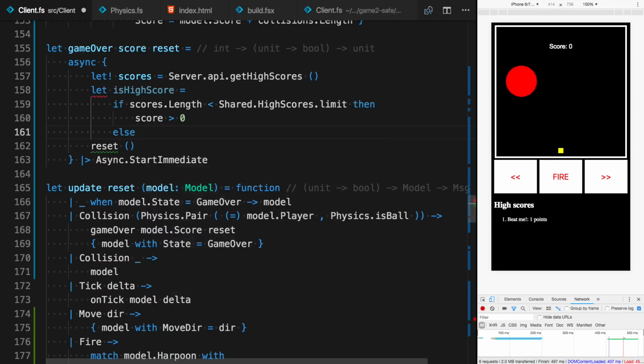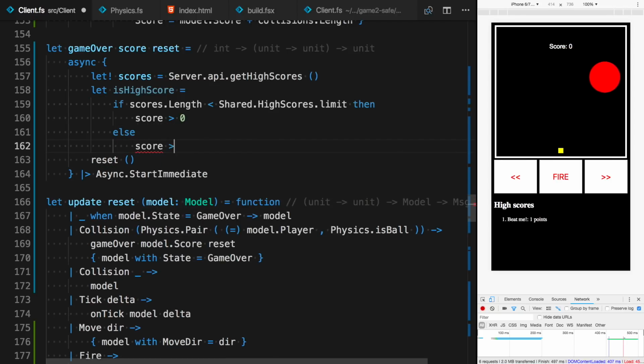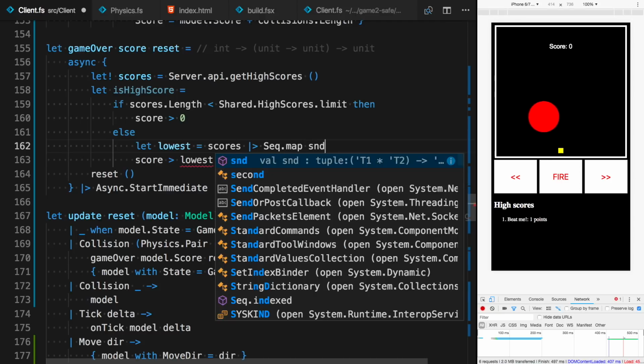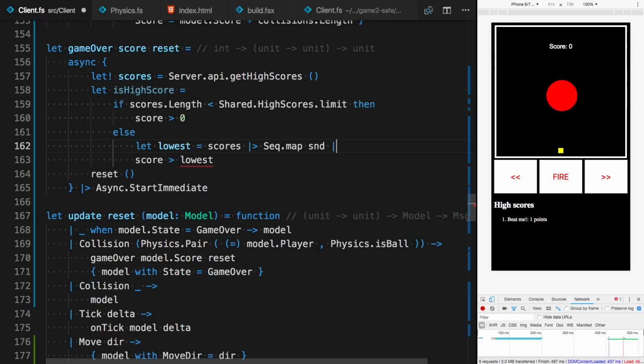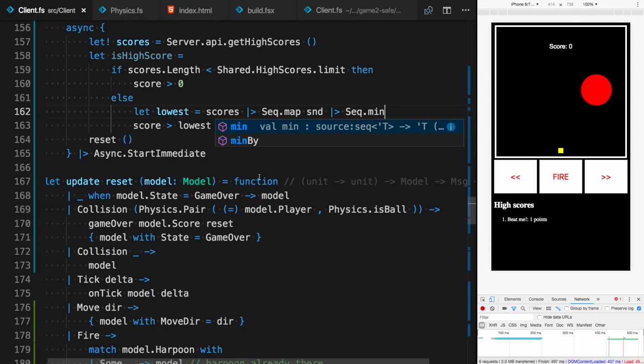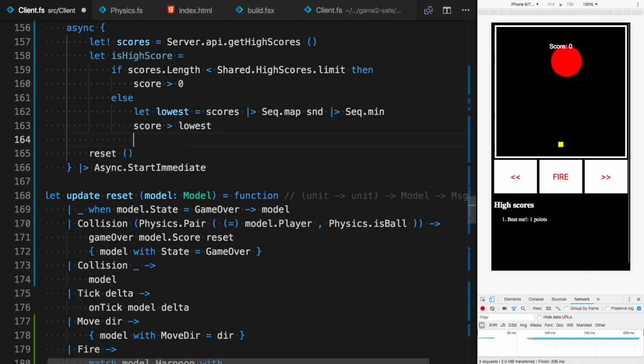And otherwise, this is a high score if the score is bigger than the lowest score from high scores. And the lowest will be scores piped to Seq.map second. So as you can see, scores are tuples of name and score. So we've got now just a sequence of scores, and Seq.min should give us the lowest score.